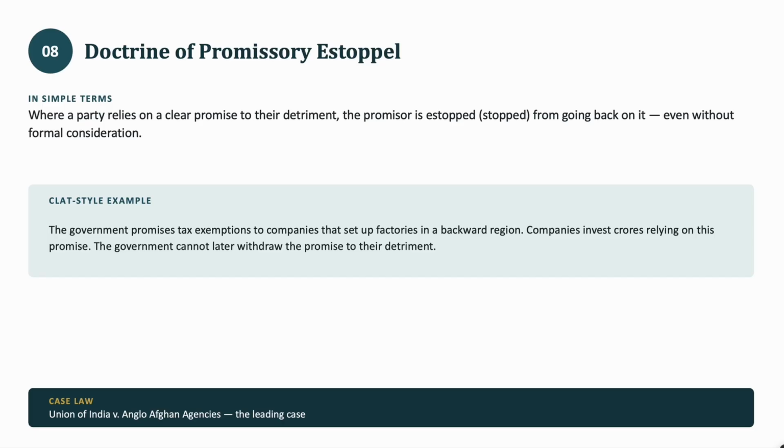The government promises tax exemptions to companies that set up factories in the backward region. Companies invest crores relying on this promise. The government cannot later withdraw the promise to their detriment. And if they do, the company has a legal right to demand back the money. The case law is Union of India versus Anglo-Afghan Agencies, which is the leading case.